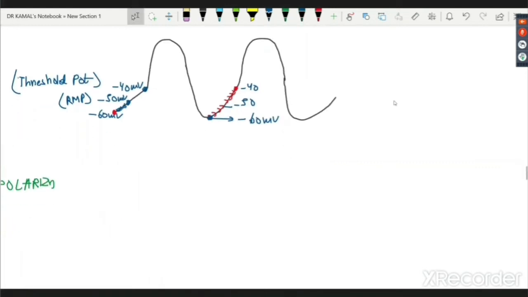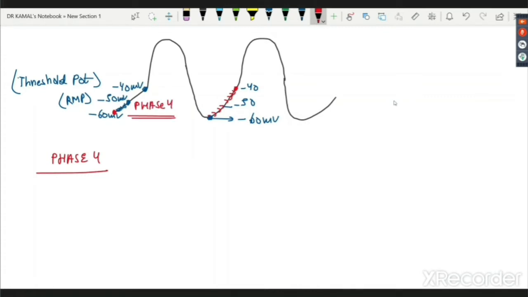So let's discuss phase 4. Commonly, you know, from the nerve muscle physiology RMP discussion which you must have been taught, and that is the beauty of action potential, whenever we discuss this, we need to revise each and everything you have studied till now. So in phase 4, this phase I am discussing now.